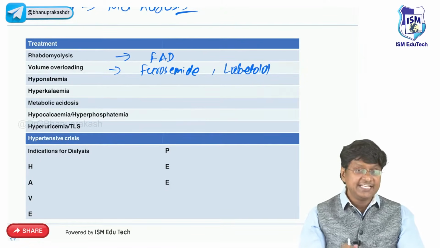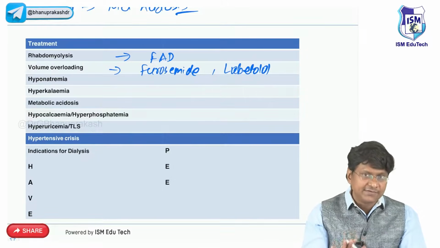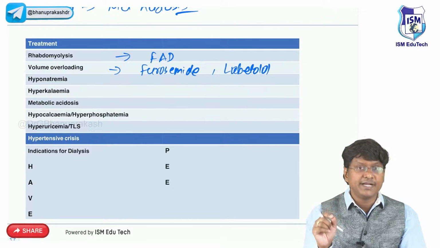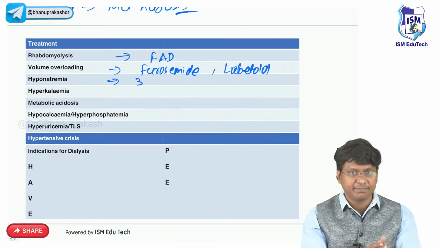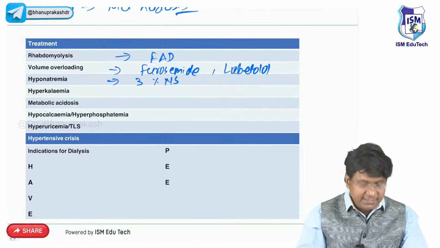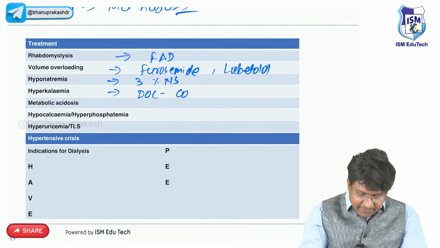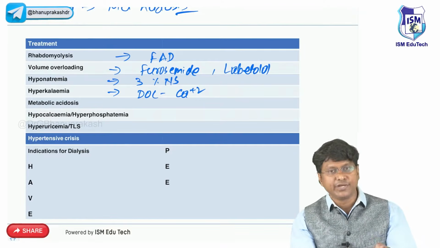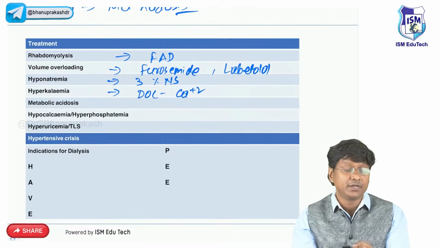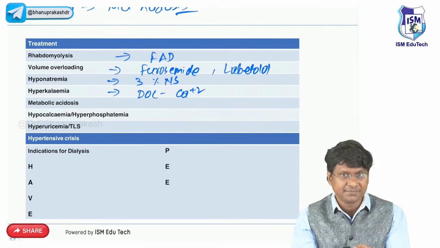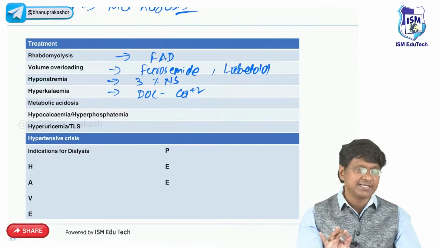And these patients can also have the dilutional hyponatremia causing the altered sensorium. So one is the fluid restriction, but if the individual develops symptomatic hyponatremia, then symptomatic hyponatremia means what? Because of hyponatremia, there can be development of seizures. In these patients, you need to give 3% sodium chloride. And if the individual develops hyperkalemia, the drug of choice for hyperkalemia will be calcium gluconate. And next to the calcium gluconate, you need to give the other drugs. What are the other drugs? Like diuretics. Then your beta 2 agonists like salbutamol nebulization, right? And potassium binding agent, that is sodium polystyrene sulfonate, right? So these are the drugs that we give for hyperkalemia.